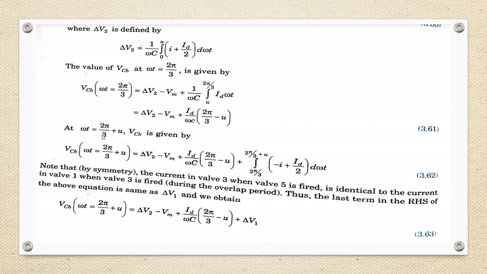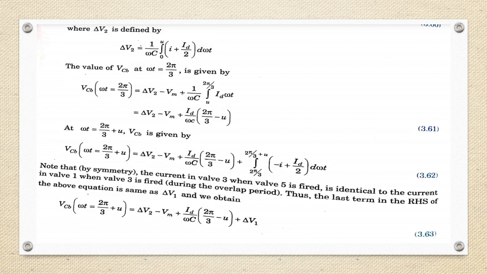At omega t equal to 2 pi by 3 plus u, VCB is given as delta V2 minus Vm plus ID by omega C into (2 pi by 3 minus u) plus the integral from 2 pi by 3 to 2 pi by 3 plus u of (minus i plus ID by 2) d omega t. So by symmetry, the current in valve 3 when valve 5 is fired is identical to the current in valve 1 when valve 3 is fired during the overlap period.